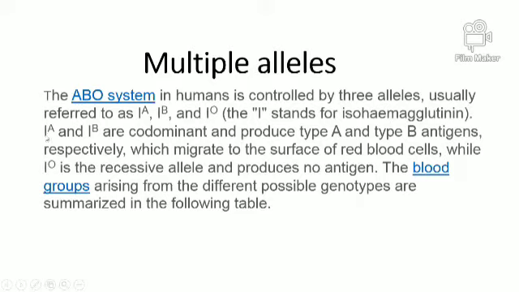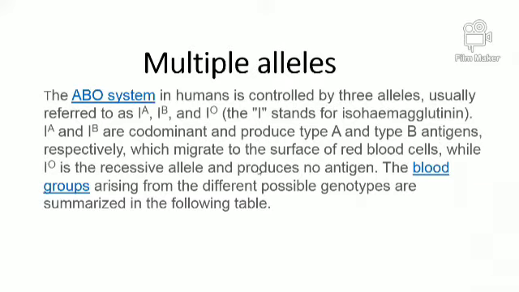Here I A and I B are co-dominant and produce the A and B types of antigens. So I A produces the A antigen and I B produces the B antigen, which migrate to the surface of the red blood cells, while I O is a recessive allele and produces no antigens. So we have only two antigens, either the A antigen or the B antigen.